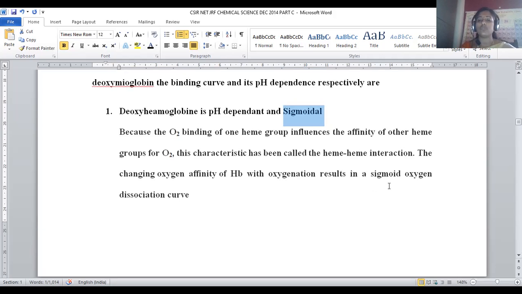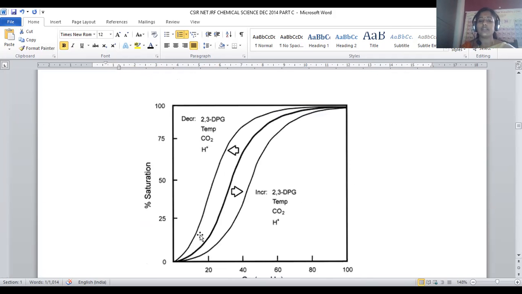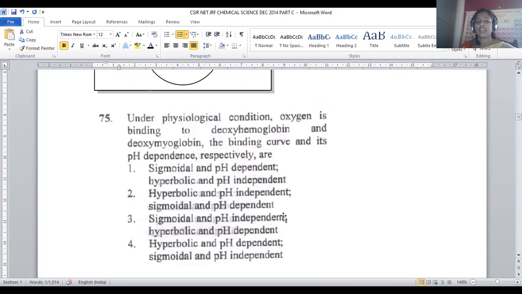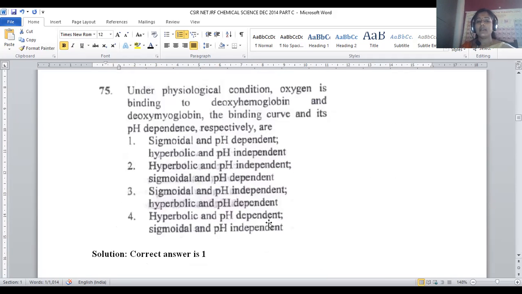So that's the reason why progressive growth is observed here, which is called a sigmoid. Sigmoid is gradual. As the oxygen content increases, a considerable growth in the binding tendency will be observed. This is purely because of heme interactions, and it is said to be pH dependent.